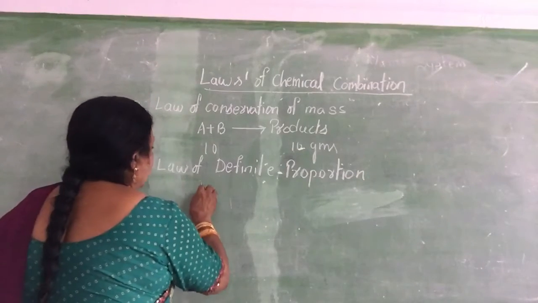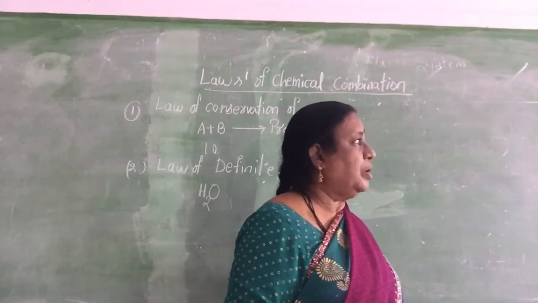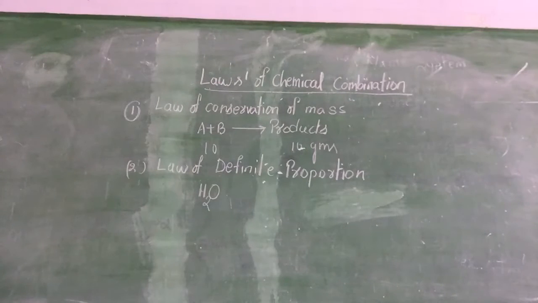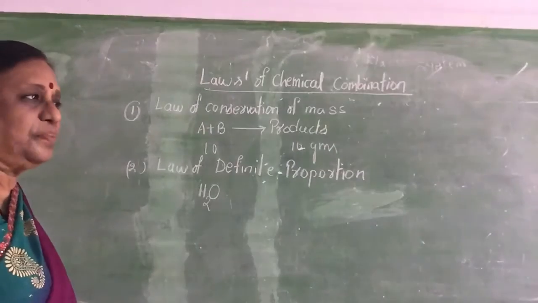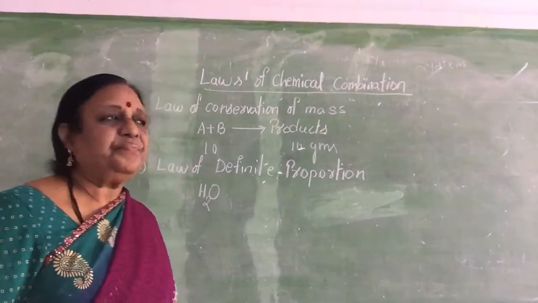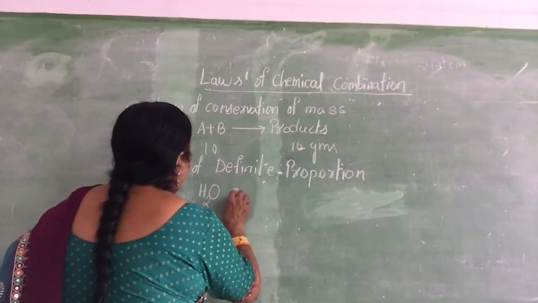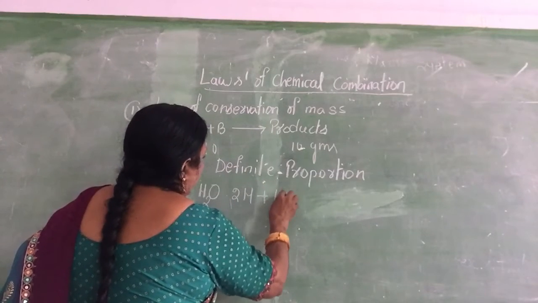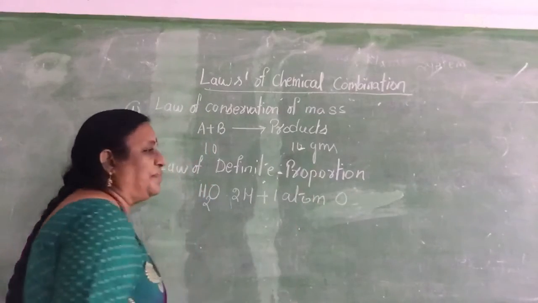For example, if you take H2O, whether it is obtained from rainwater, river water, sea water or well water, the water is always made up of 2 atoms of hydrogen and 1 atom of oxygen. Okay, that is law of definite proportion.